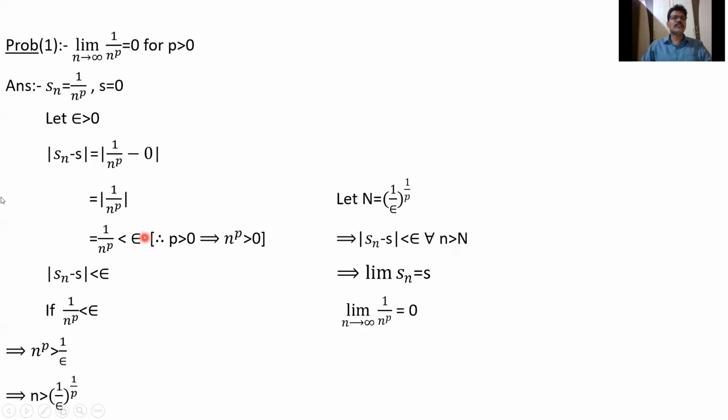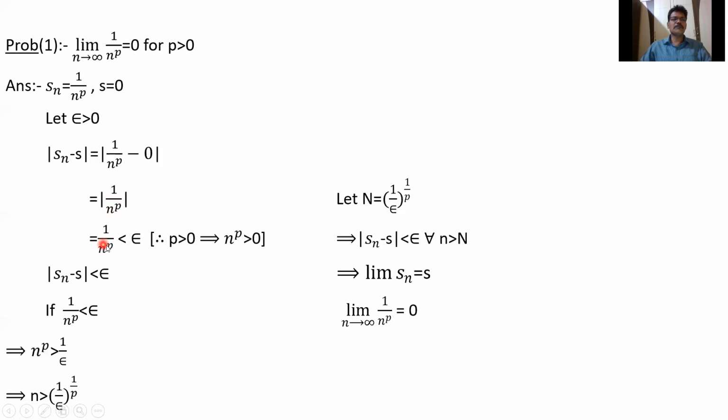So here let Sn equal to 1 by n power p, S equal to 0, and let epsilon be greater than 0. Now we have to find a capital N such that mod Sn minus S less than epsilon for all n greater than N. We observe mod Sn minus S is the modulus of 1 by n power p minus 0, which equals mod 1 by n power p.